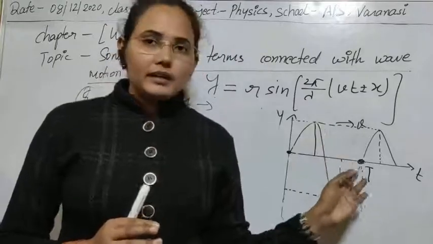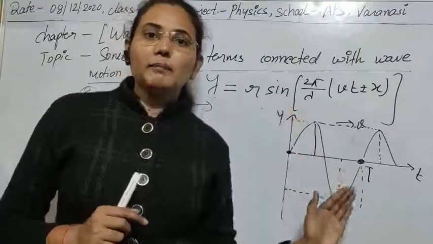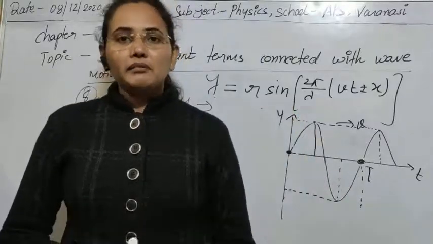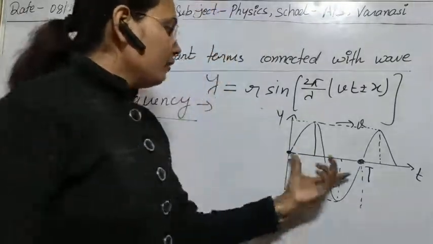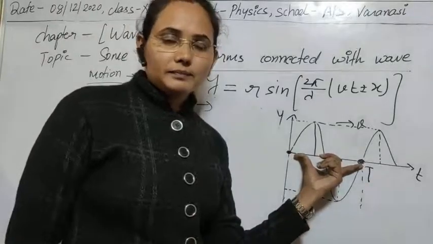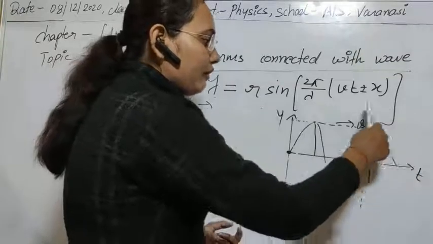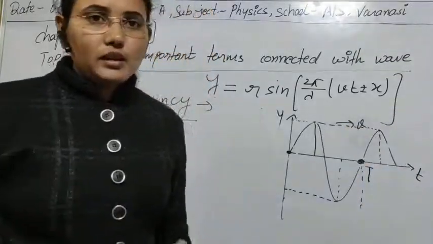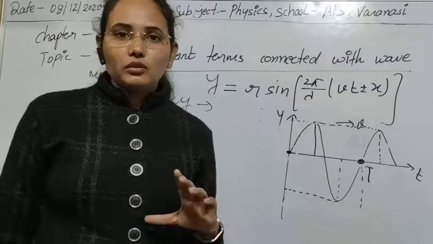In the same manner here, the number of complete rotations made by the wave in 1 second is known as its frequency. Suppose we have seen that one complete rotation is made by the wave, and in 1 second it can make 5 complete rotations. Then the frequency of the wave will be equal to 5.